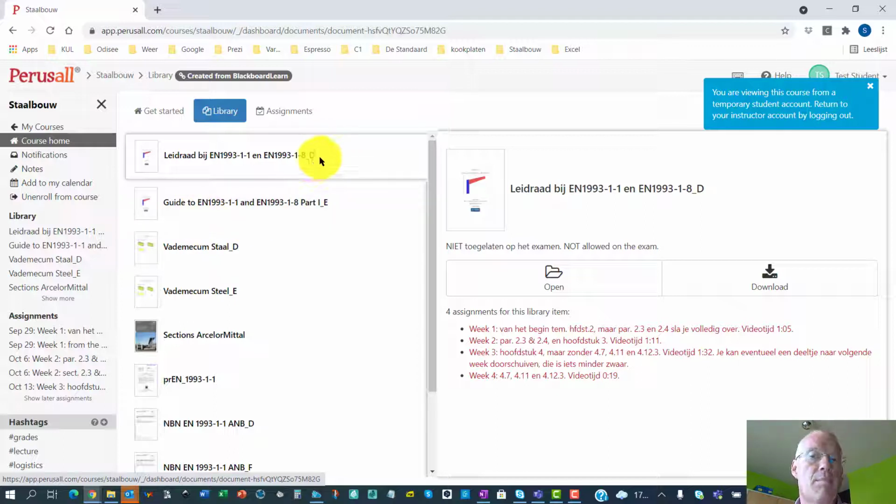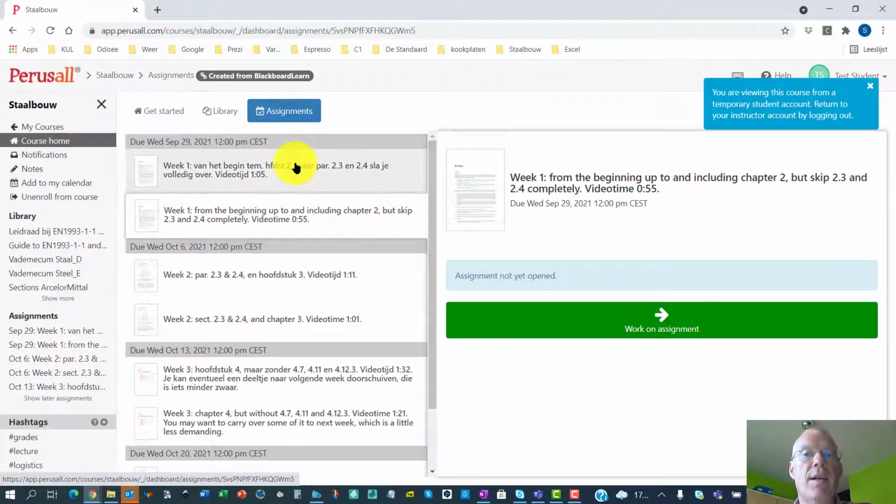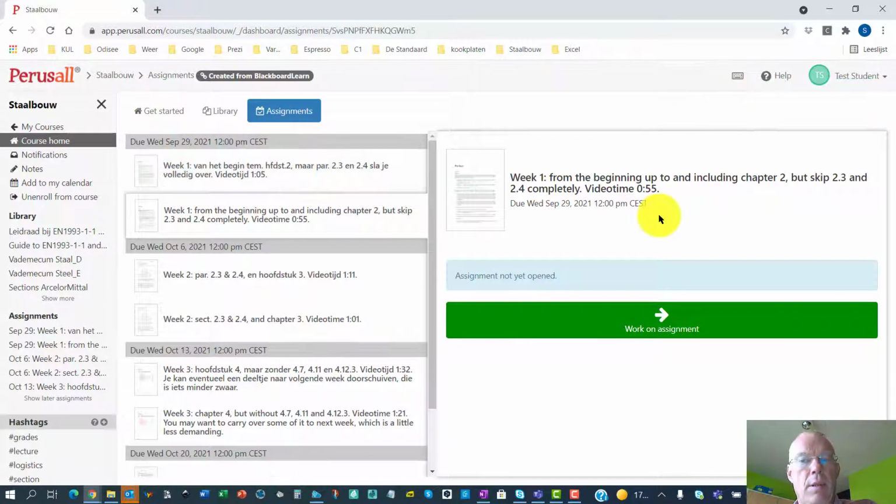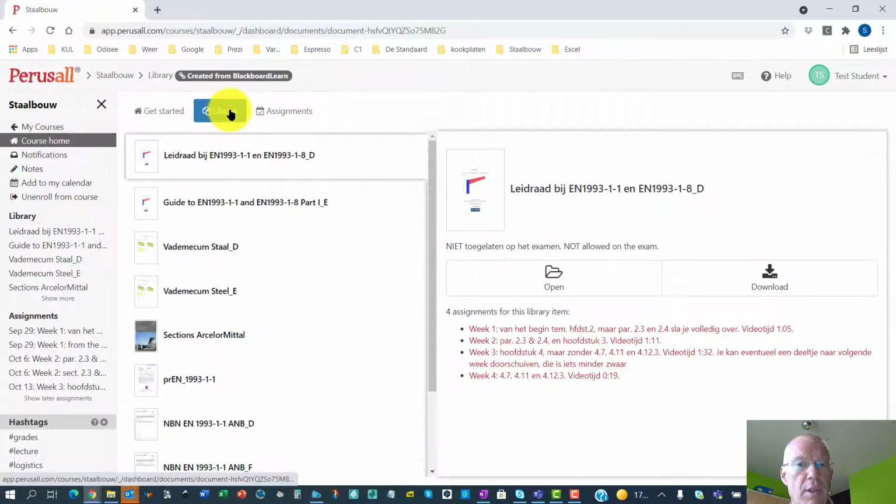In this case, it's provided in Dutch and in English. I suppose that you will be more interested in the English versions. And besides the library, these are all the documents that are actually the course material. Besides that, there are assignments. These assignments are arranged week by week. So the first week, this is the Dutch version, the English version of the assignment. And actually it is a certain part of this course material.